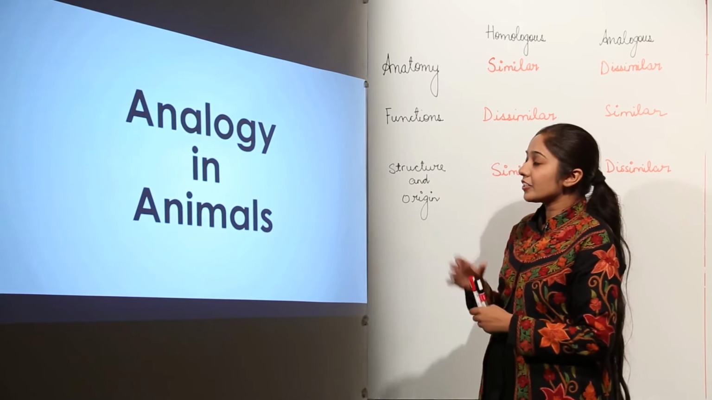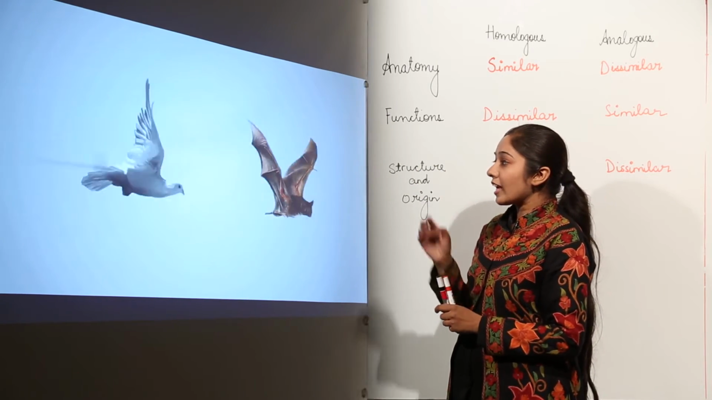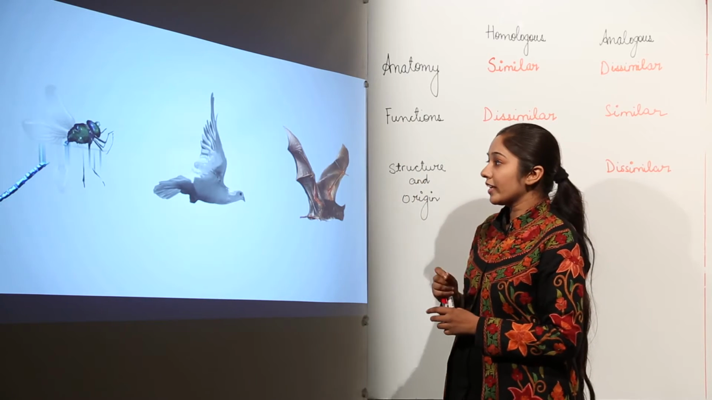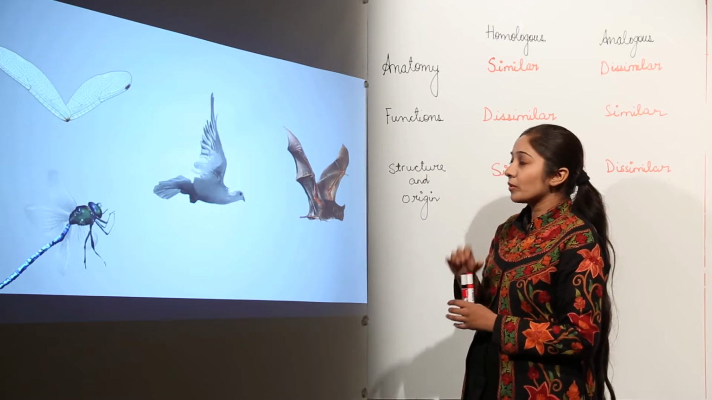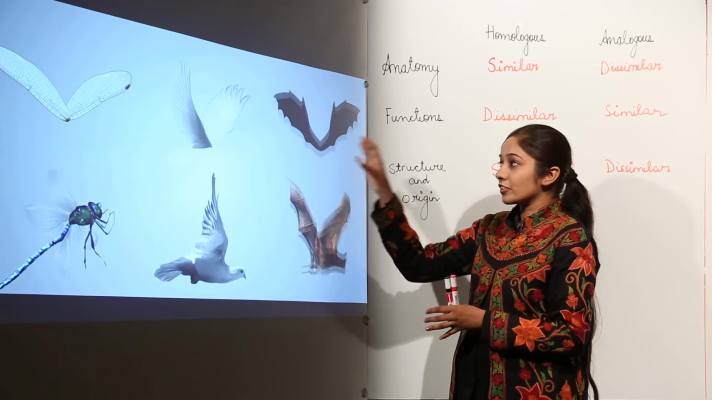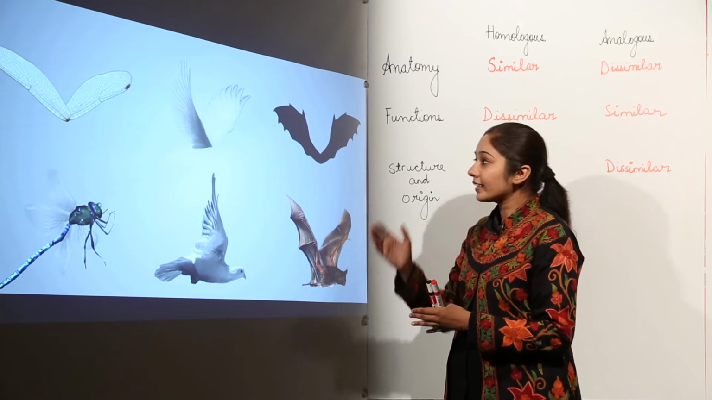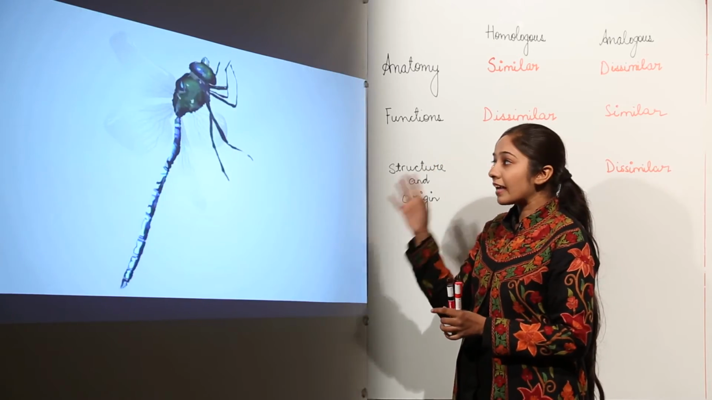Let us talk about analogy in animals. Now, in case of analogy in animals, let us see an insect's wing, a bird's wing and a bat's wing. You will see that all these three structures are performing the same function, that is flying, but the structure, the basic plan is entirely different.